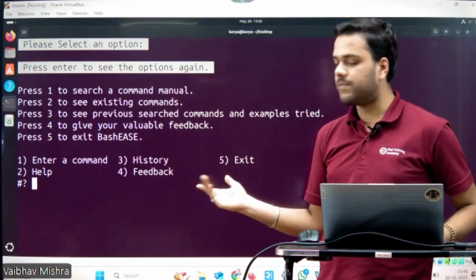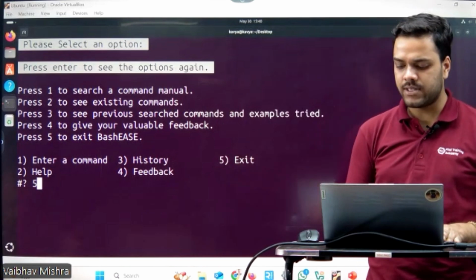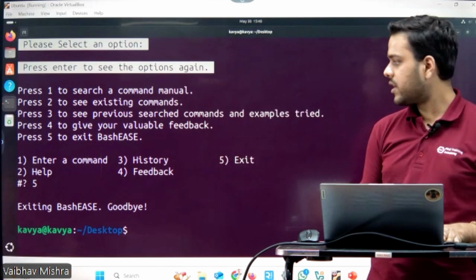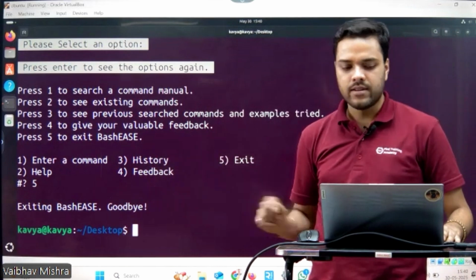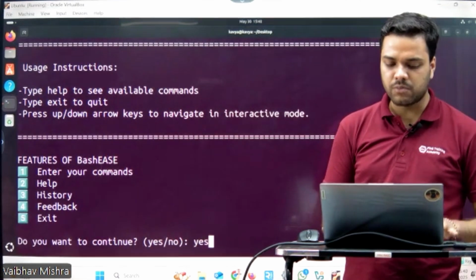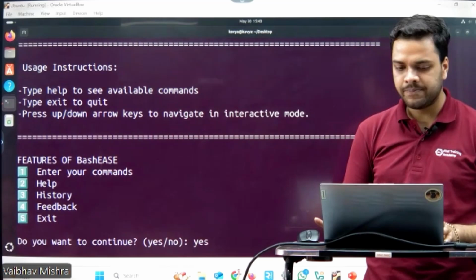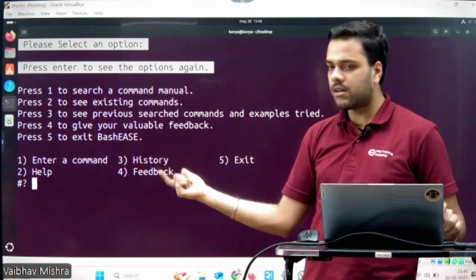To exit BashEASE, just press 5. Let's see how exit works, and press enter. It throws a message: exiting BashEASE, goodbye. Again, I want to move to the other features also. Do you want to continue? Pressing yes. Let's move to the first key feature of the project, entering a command.